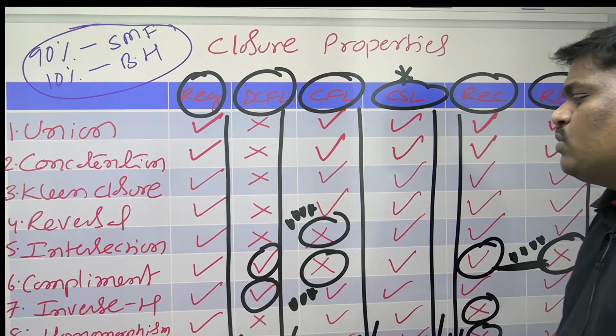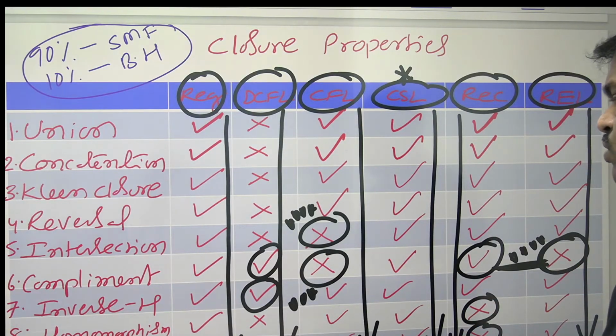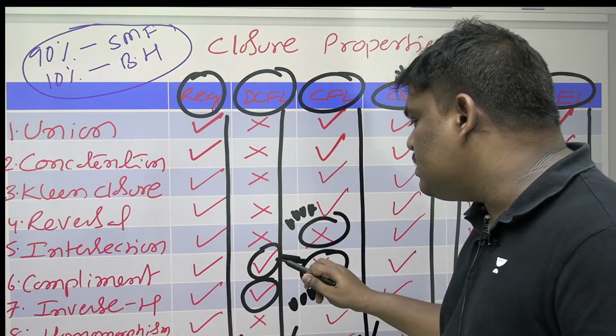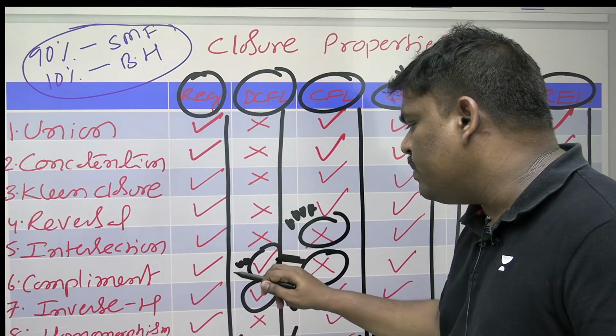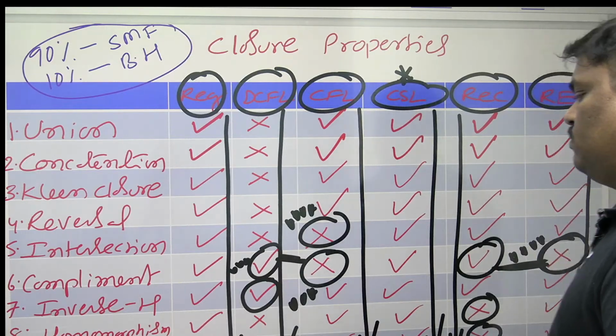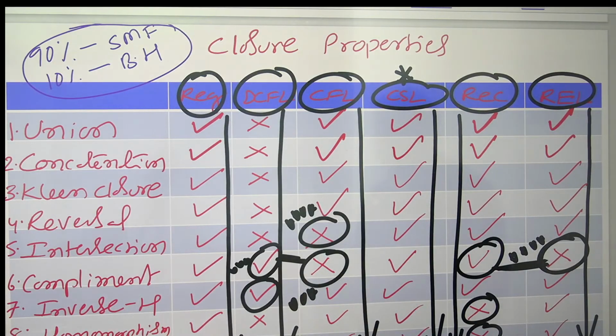But if you see DCFL and CFL, DCFL is closed for complementation, while CFL is not closed. This is also very, very important. For intersection, both DCFL and CFL are not closed. For complementation, DCFL is closed, CFL is not closed.